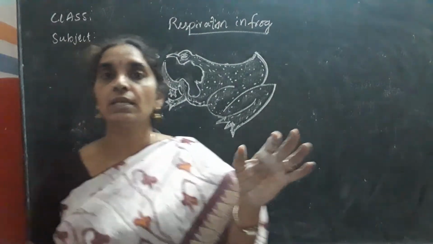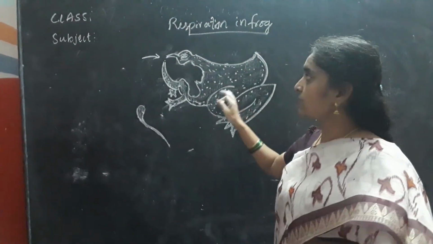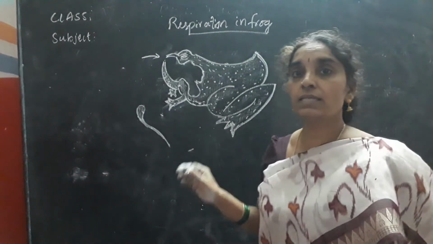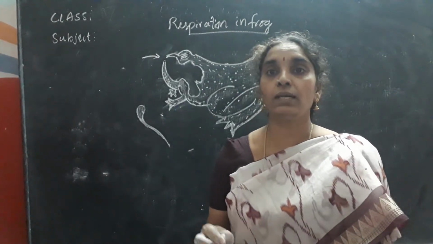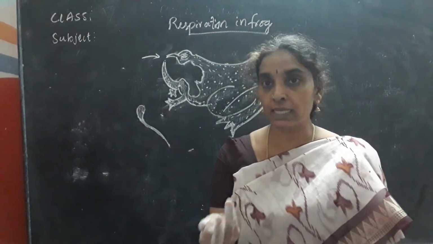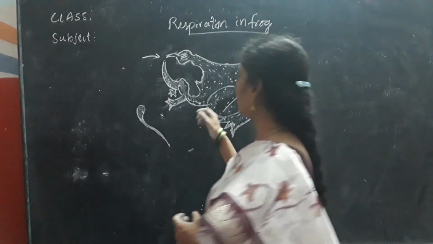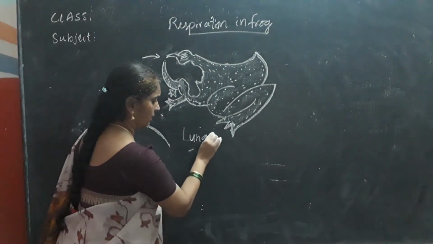So to say this, we should know how the process of respiration takes place in frog. As it is an animal that lives both in water and on land, it has gills, lungs and also moist skin. So how does it use its parts in respiration?